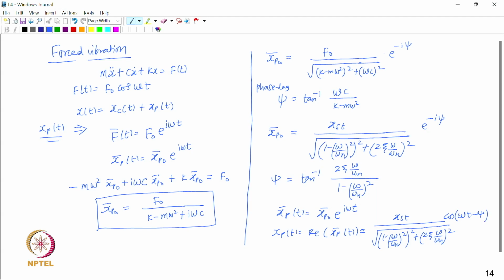In this way we obtained a particular part of the response to the actual force F naught cos omega t. So, let us go to the next page.